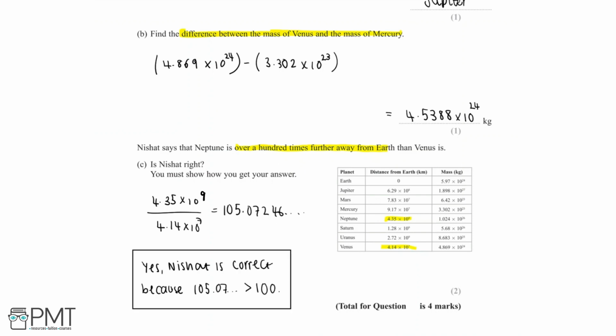Now part C is worth 2 marks, so let's take a look at where these marks are allocated. The first mark will be for doing 4.35 times 10 to the power of 9 divided by 4.14 times 10 to the power of 7 and getting an answer of 105.07. And now that second and final mark is for a conclusive statement which says yes, Nishat is correct because 105.07 is greater than 100, and so Neptune is over 100 times further away from Earth than Venus is.